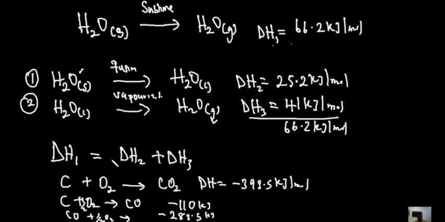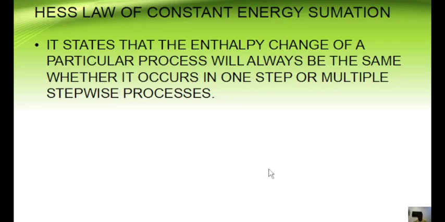So the point is this: if you consider a process that occurs once, and then that same process occurs in multiple steps, the total enthalpy change when it occurs once is equal to the sum of the enthalpy changes of the stepwise processes. And that's that about Hess law of constant heat summation. So with this said, we now move ahead into the next concept.